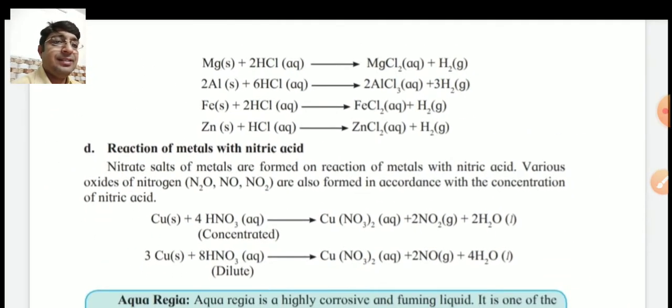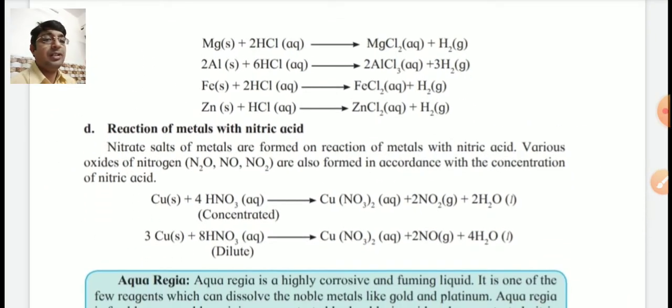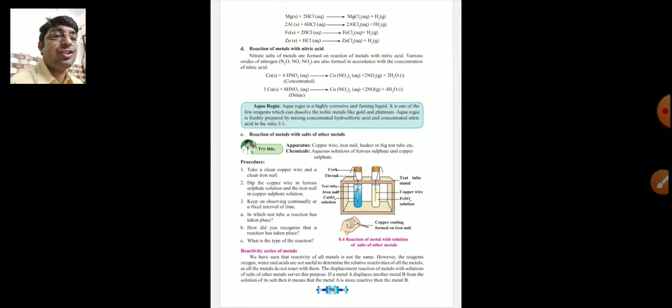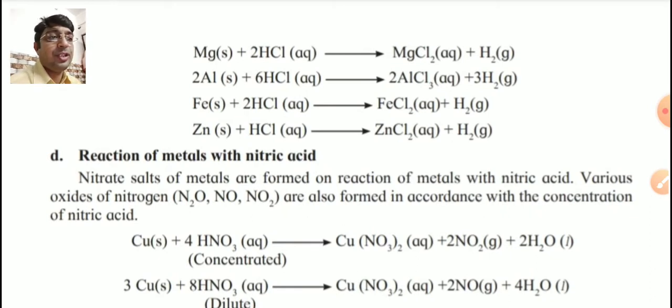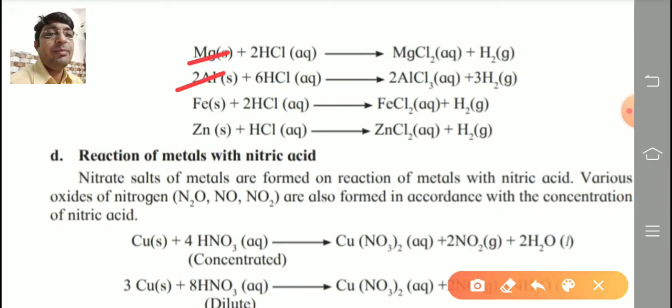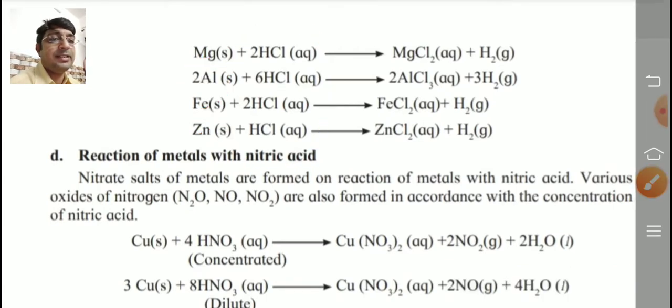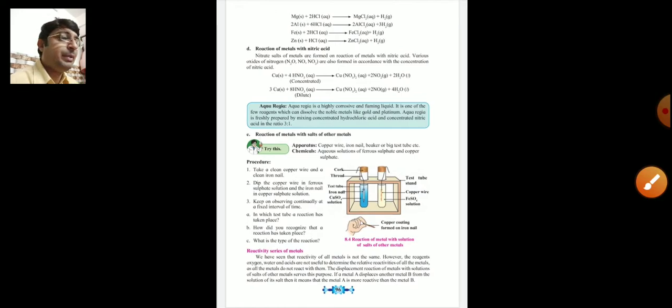Again, these reactions are directly given here, but we are not writing the answers of reactions like this. We are writing the answer in that pattern in two steps: word equation and what? Symbolic representation. Magnesium, aluminium, iron and zinc react with hydrochloric acid. Now see, I will show the answer.